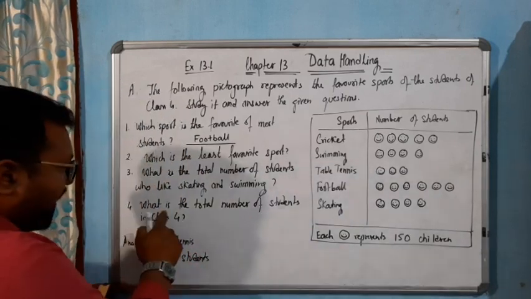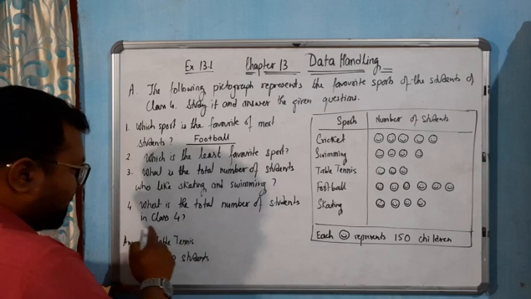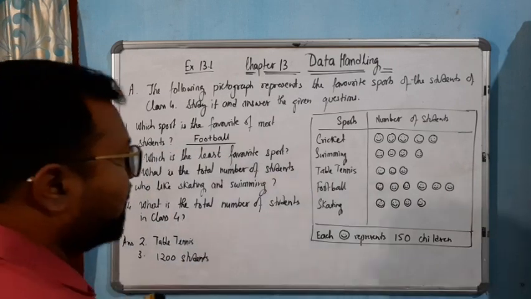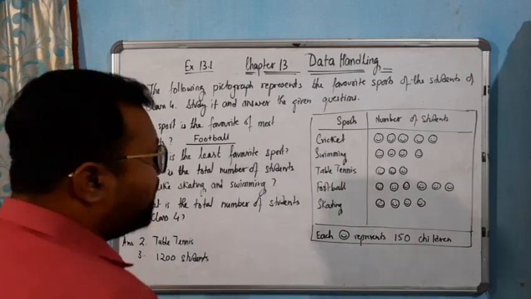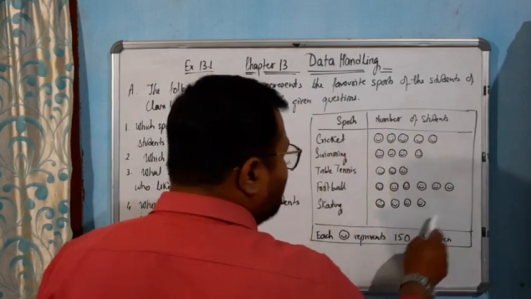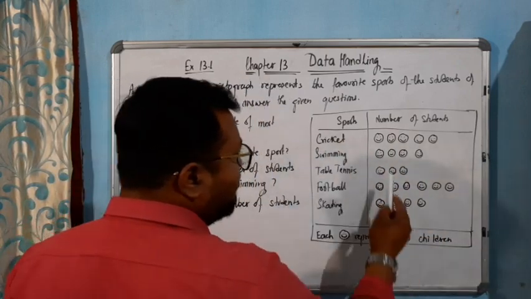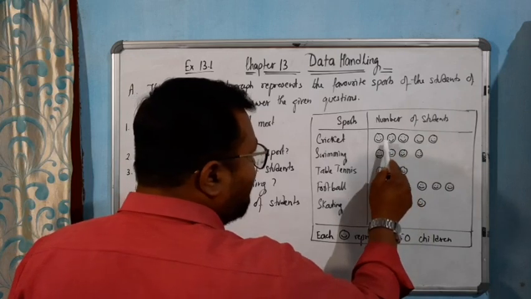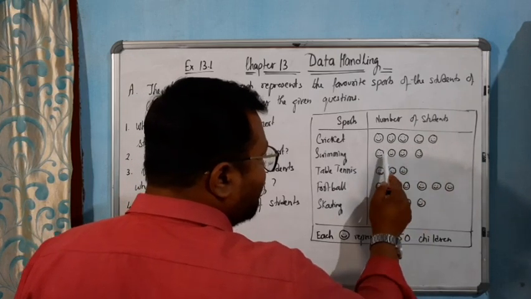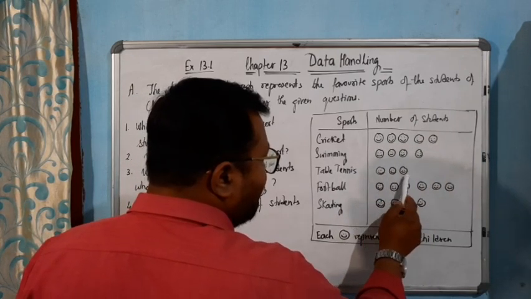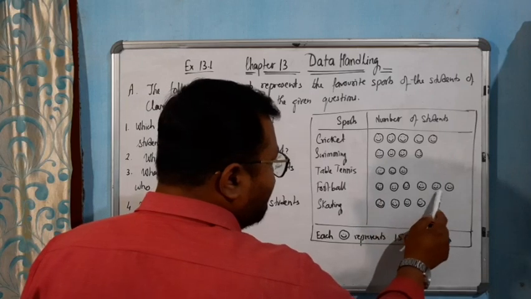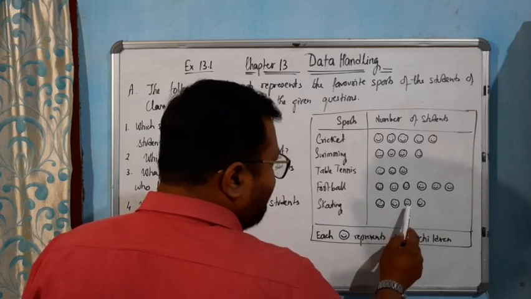What is the total number of students in class 4? Now we need to see these are the students who are studying in class 4. Section wise maybe. So 1 2 3 4 5 6 7 8 9 10 11 12 13 14 15 16 17 18 19 20 21 22.